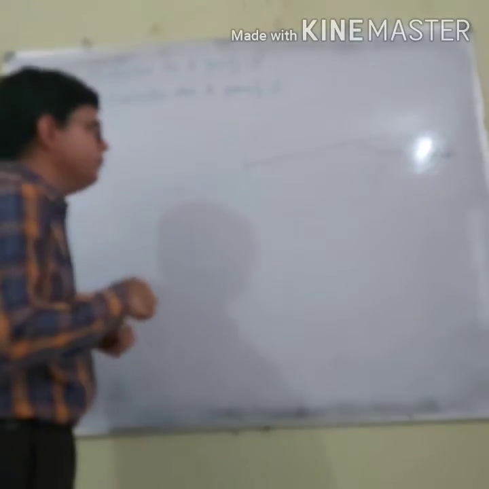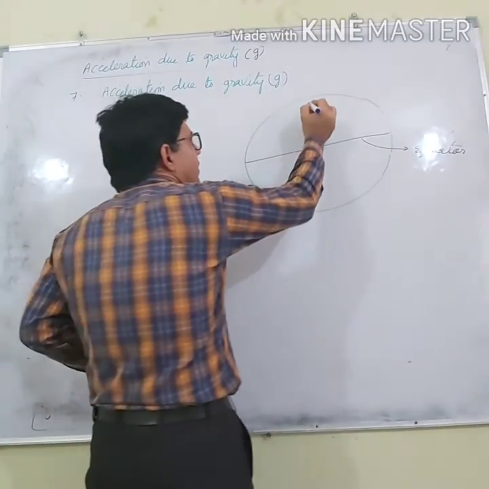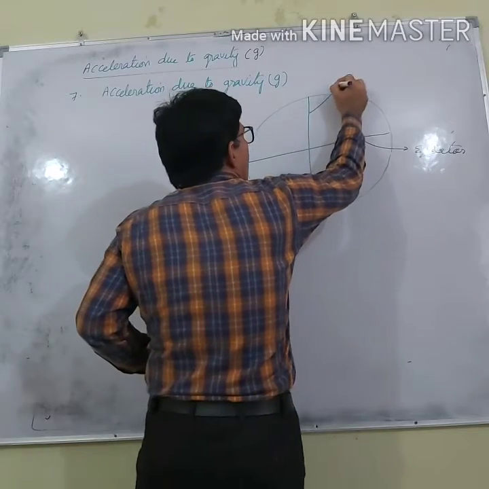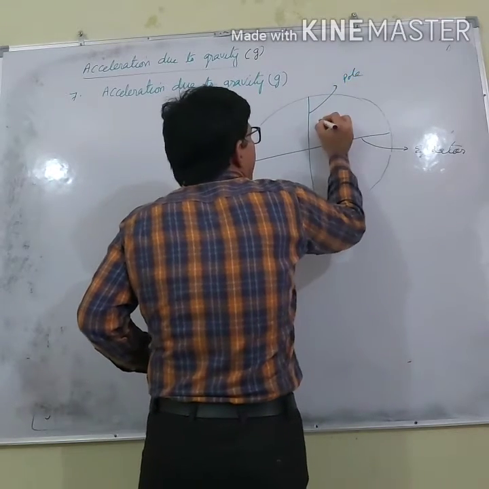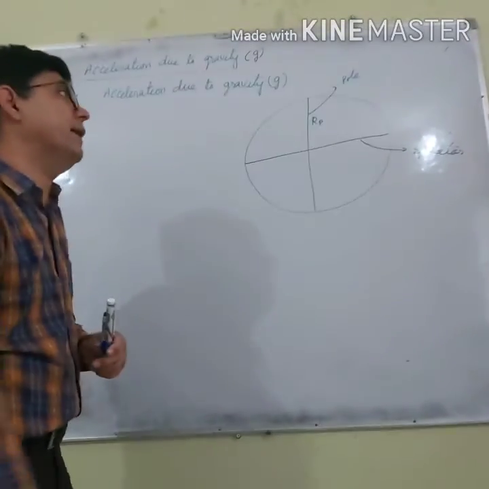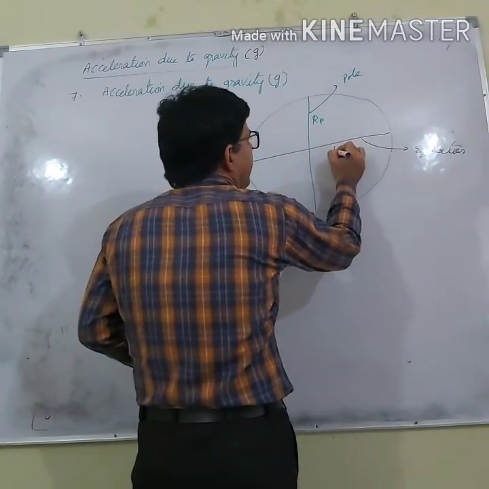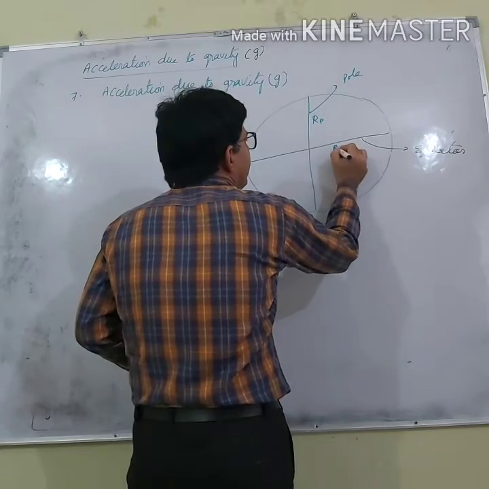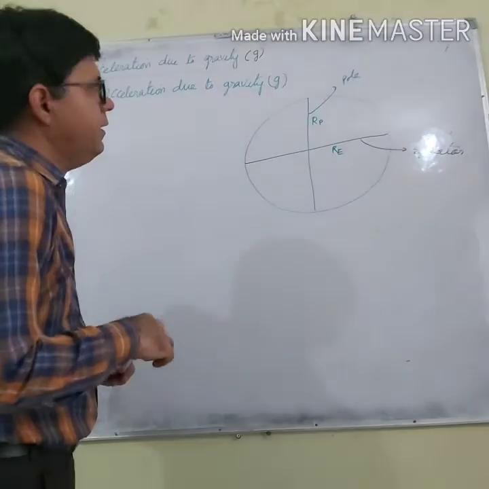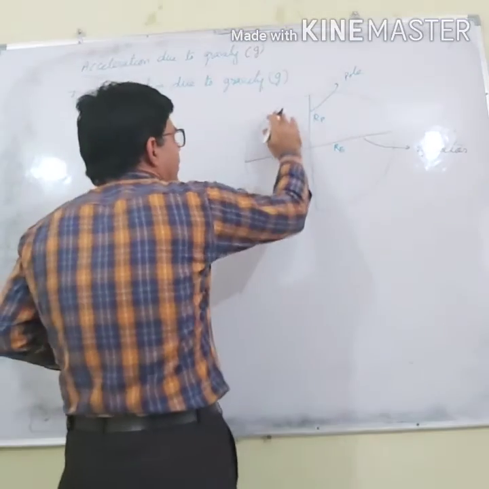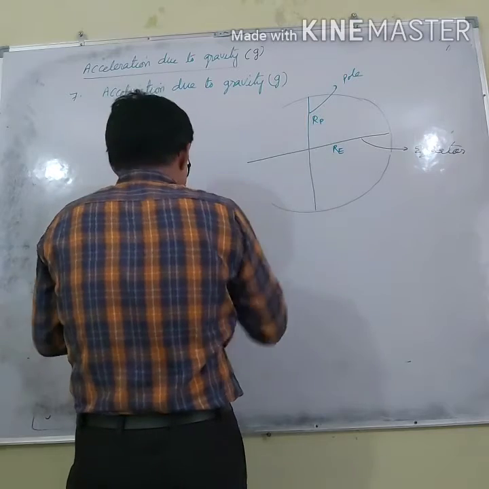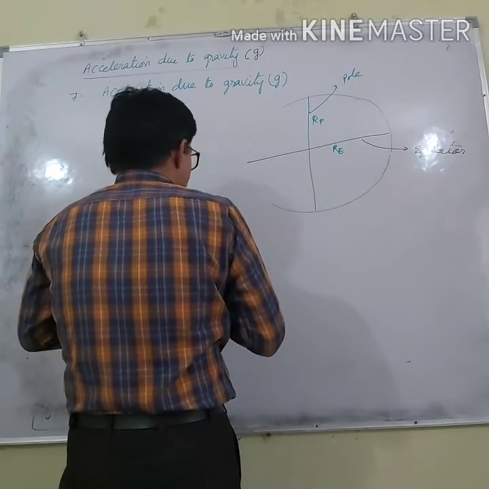If you look here, this line is the pole. If I say the radius along the pole is RP, and the radius along the equator is RE. Right? So let me draw it a little bit more elliptical so that you can understand more with the diagram.